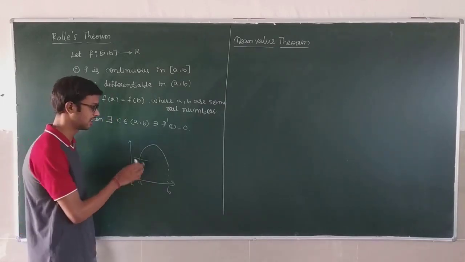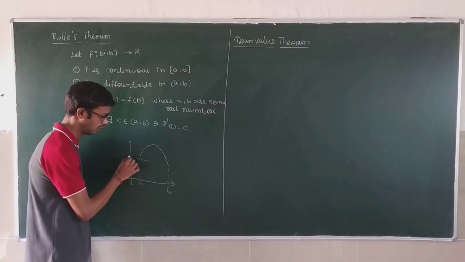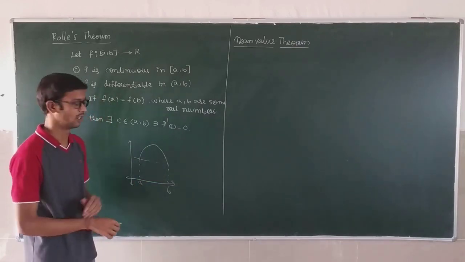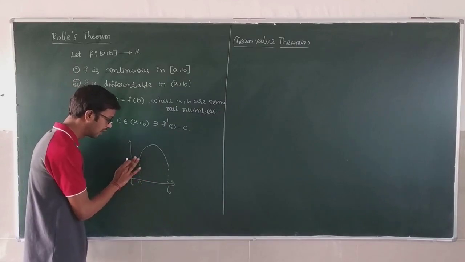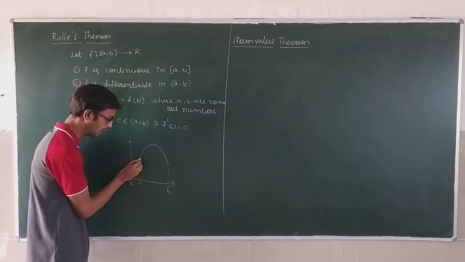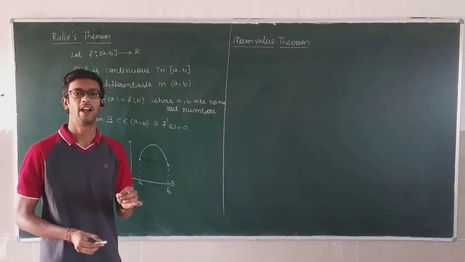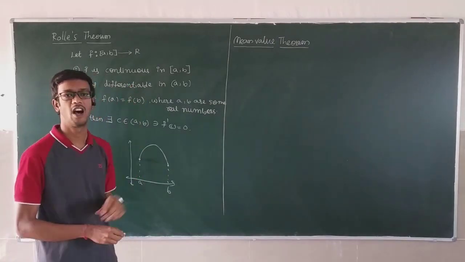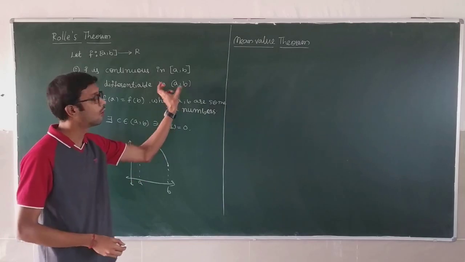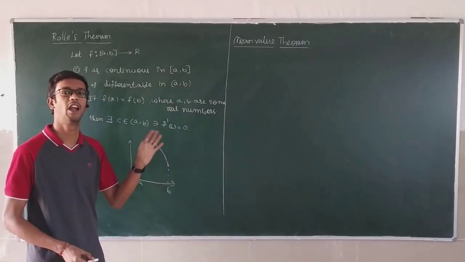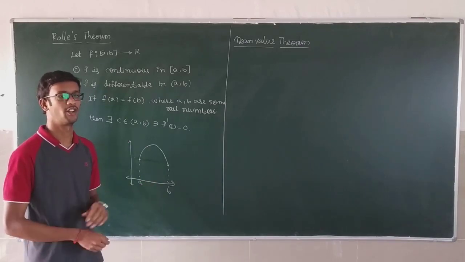Tangent means it touches only one point. So that's why it is not differentiable at the end points. So that's why the open interval is written, excluding a comma b. Remaining all values will be differentiable.